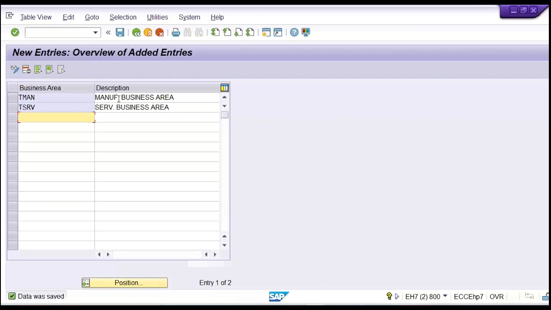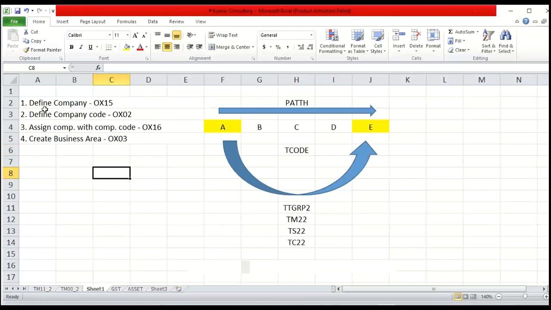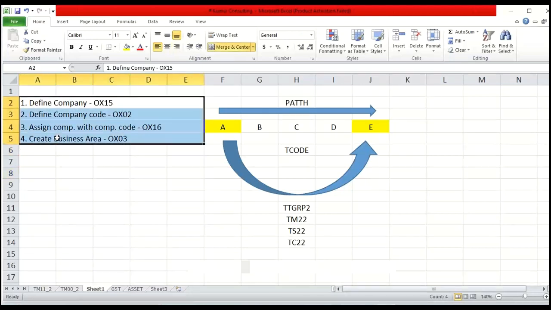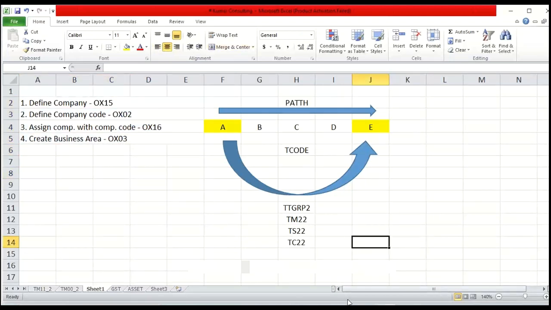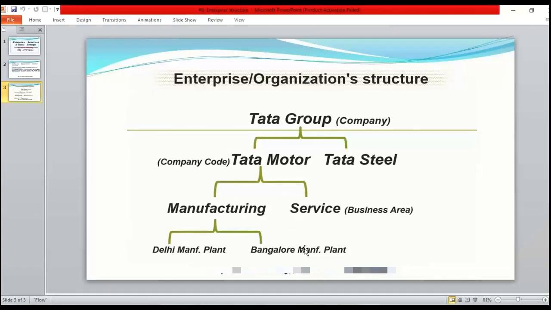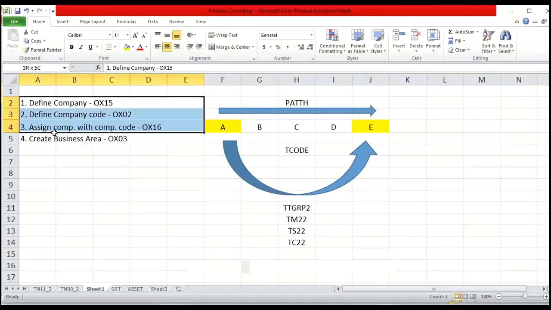So now we have created our business area also, right? This one we have done. So these 4 settings you have to do. Apart from this, if you see plant, we are not going to define or create plant right now. It is going to be created later, in another topic, FI MM integrations. There we are going to set it up. So you can leave it as it is. These many settings you have to do now. So only 4 steps.